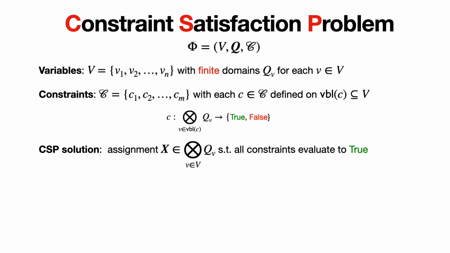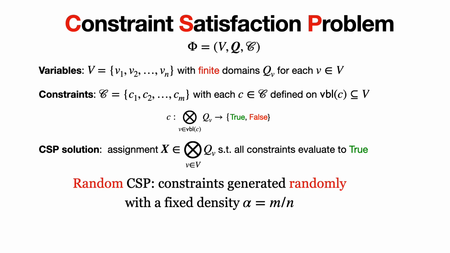Constraint satisfaction problem, or in short, CSP, is one of the most fundamental problems in computer science. Let V be a set of variables, each with a finite domain Q_v. Given a set of constraints, with each constraint C defined on a local subset of variables, that maps each configuration on these variables to either true or false. A CSP solution is an assignment to all variables, such that all constraints evaluate to true.